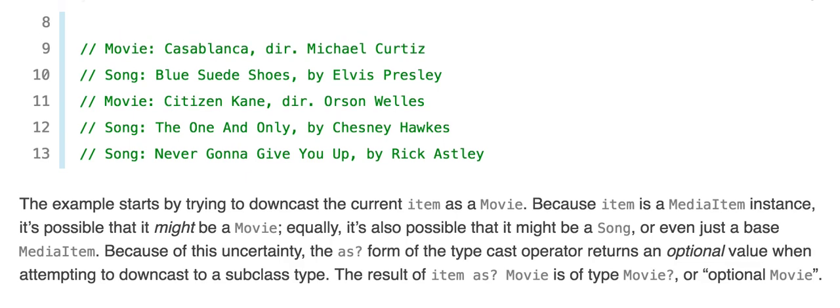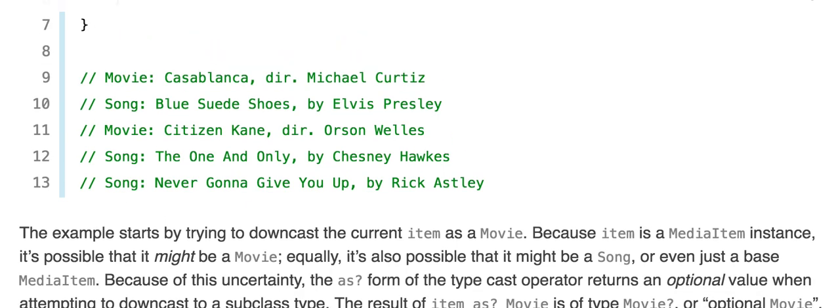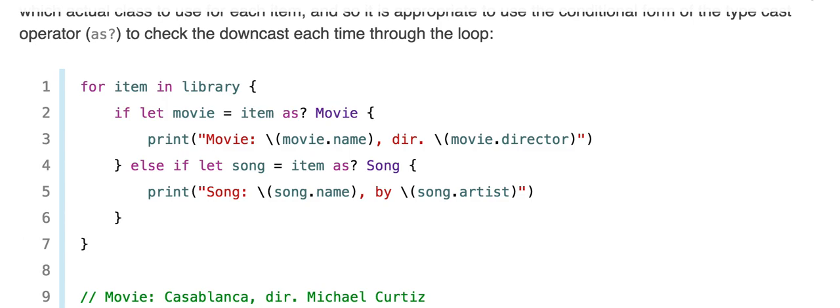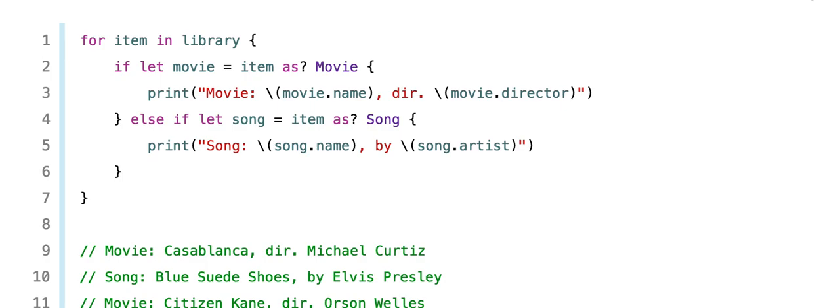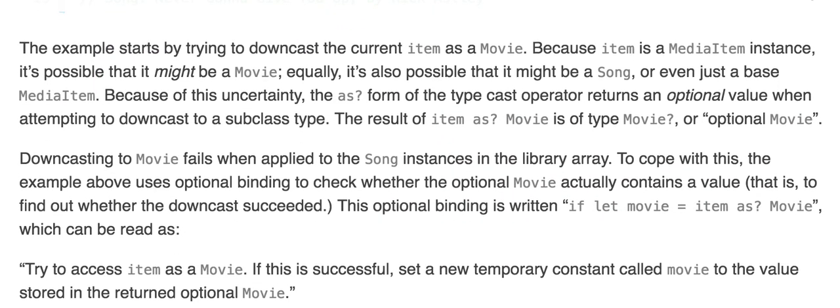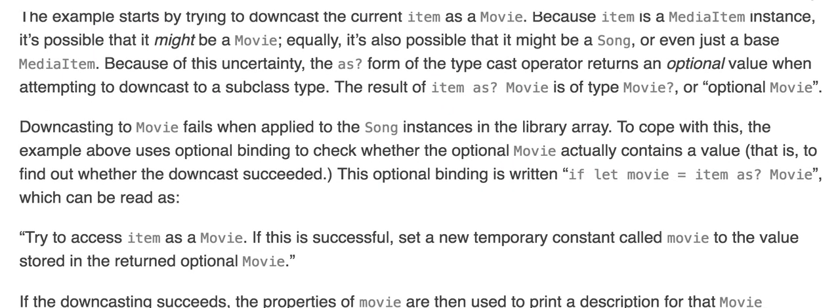Movie is of type Movie?, or an optional movie. And the if-let syntax allows us to unpack the optional movie into just movie. That's called optional binding, which I talked about in my lecture on optionals.